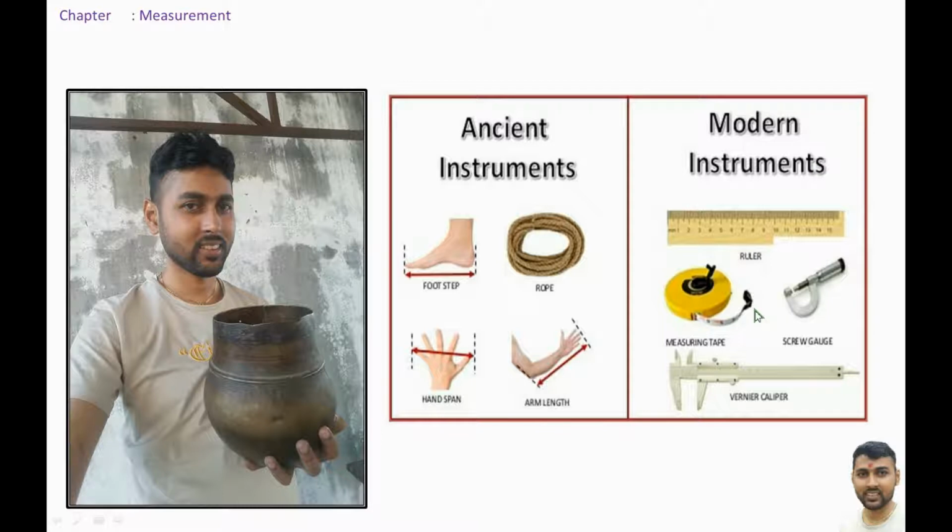These are all modern instruments. Modern instruments are far better, more useful, more reliable than ancient instruments, because they give the correct information about the quantity.